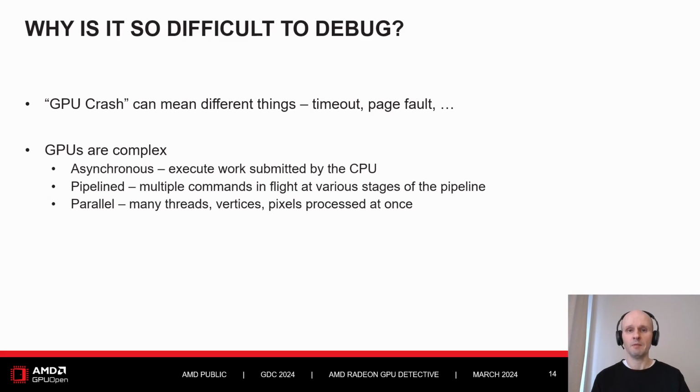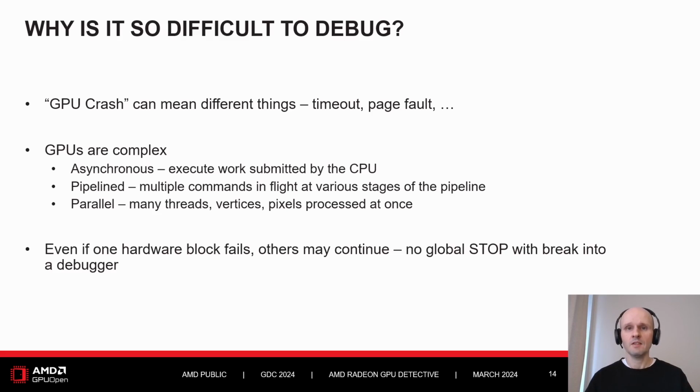They are heavily pipelined, which means you have multiple commands in flight at the same or different stages of the graphics pipeline, and each one goes through many stages. And the GPUs are heavily parallel. There are many threads, meaning many pixels, many vertices processed at once. Finally, even if one hardware block fails, others may continue. There is no global stop and break into a debugger like we do with our CPU code.